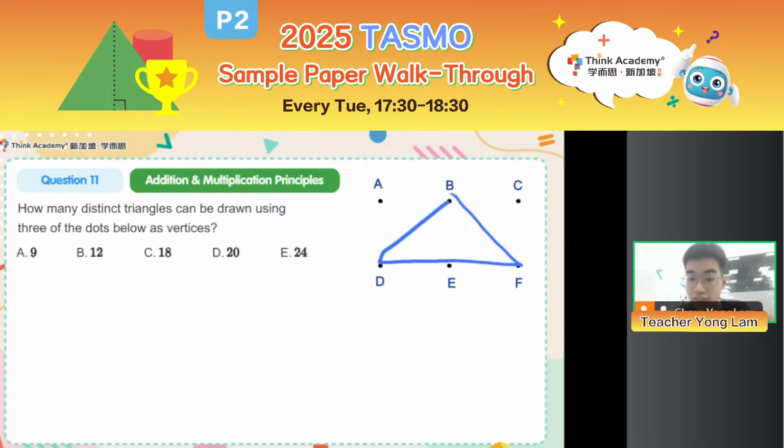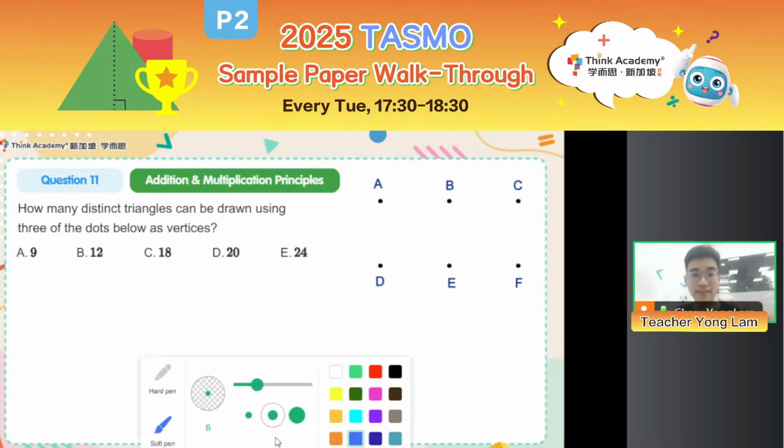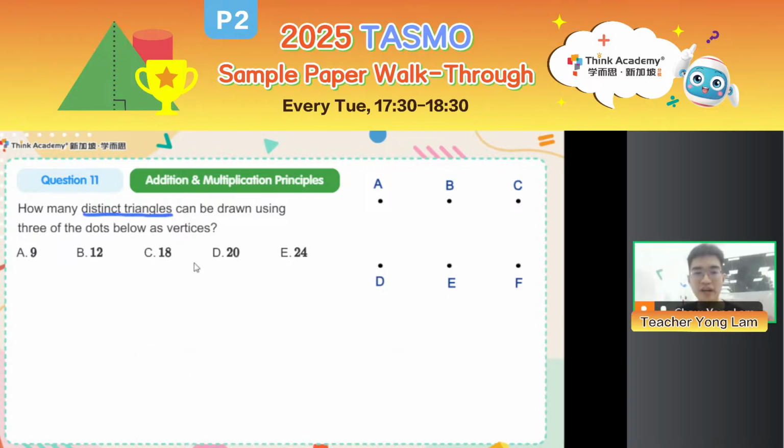So this is one triangle, and maybe this is another triangle. I connect 3 points together to form a triangle. The question is asking how many distinct triangles can be drawn using 3 of the dots below as vertices, which means my corners for the triangles must be all 3 chosen from the 6 dots.